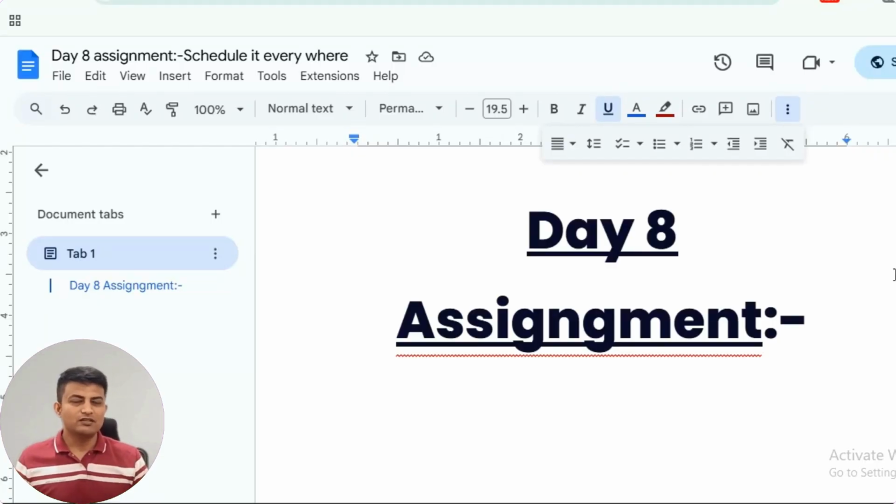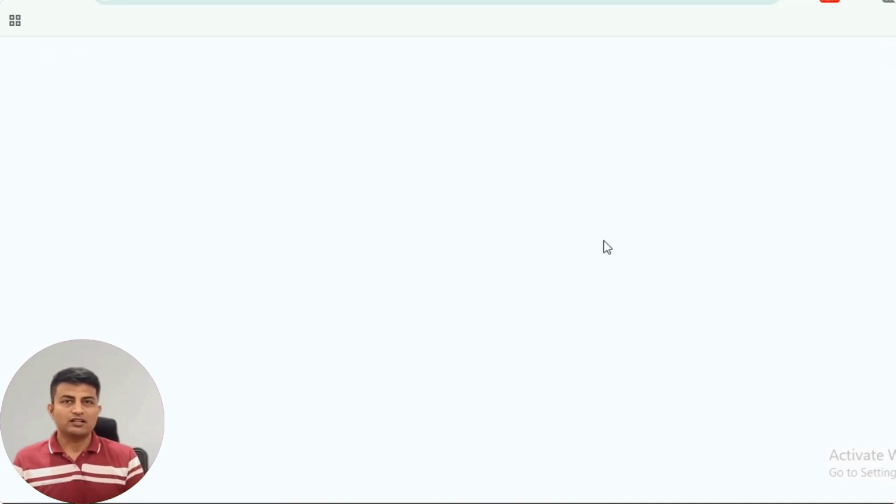So we have generated all the images. Now we are in day number 8, and we want to schedule all these images. What you can do is upload them in Google Drive. You have the link, paste it in a CSV file, and there is a scheduler inside here.